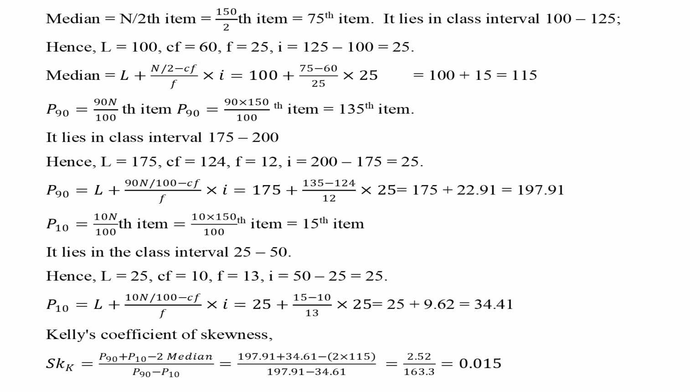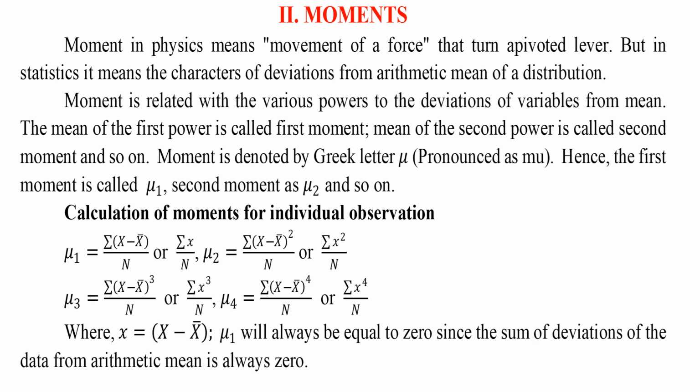It lies in the class interval 25 to 50. Hence, L equals 25, CF equals 10, F equals 13, I equals 50 minus 25 equals 25. P10 equals 25 plus 9.62 equals 34.62. Kelly's coefficient of skewness is 0.015. Moments. Moment in physics means the moment of a force that turns a pivoted lever.